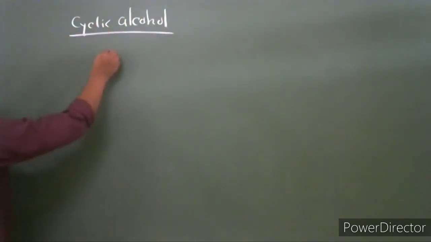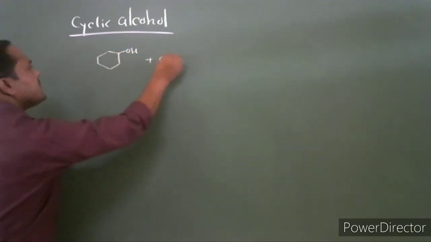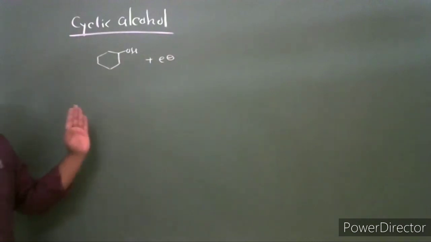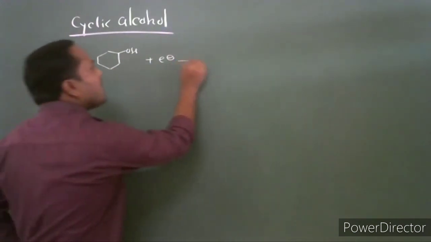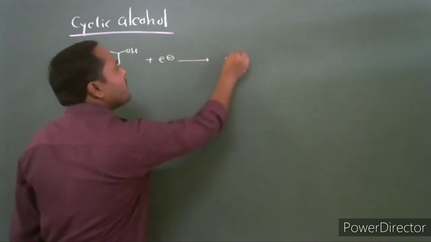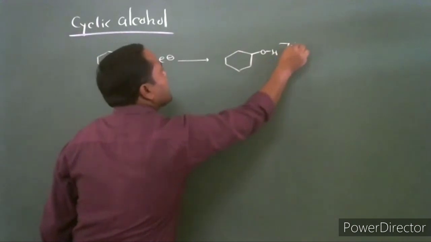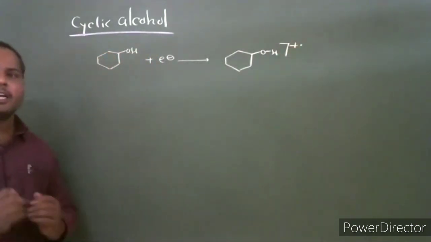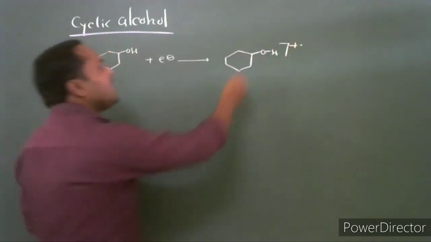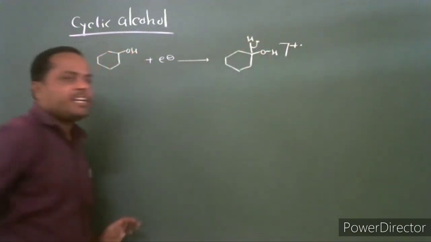It is a cyclic alcohol, cyclohexanol. On electron ionization, the molecular ion is formed. This molecular ion undergoes loss of a hydrogen radical.